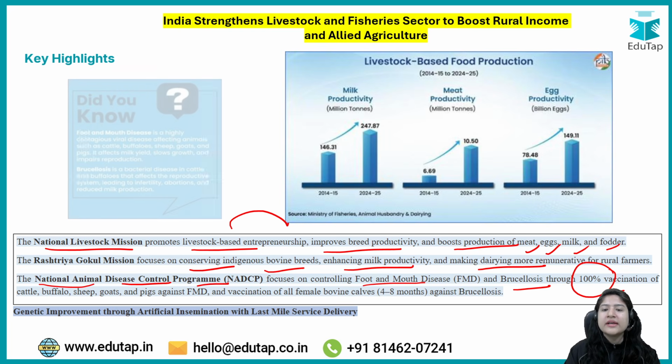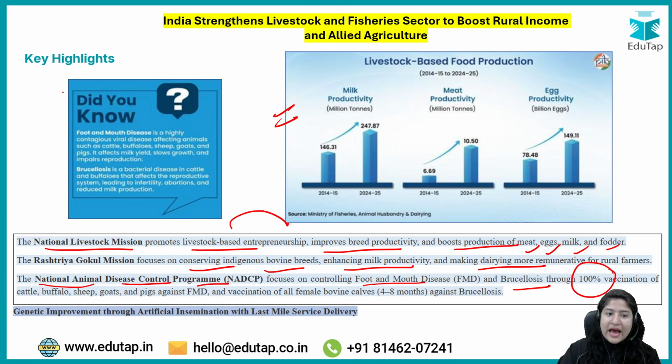Then apart from that, what else we have? So it talked about, again, how much productivity has increased. And see, वैसे तो this particular news is currently solely data specific. ठीक है. But there was a static portion mentioned over here. If you observe how NABARD asks questions, sometimes something that is mentioned in news, it will ask from the static point of view. So वैसे तो we are definitely doing agriculture current affairs only, but because there was specifically in the news this section of 'did you know' given, that is why I have purposely added it over here, so that if any static question comes out of it, you at least have an idea.